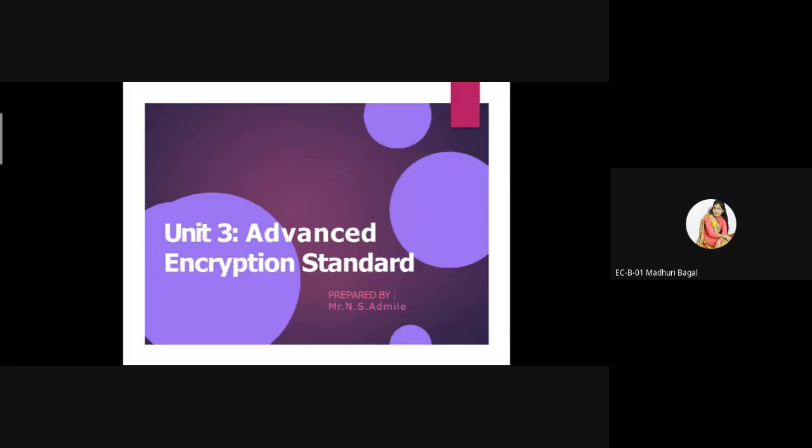So what is the Data Encryption Standard and what is the Advanced Encryption Standard? If there is a Data Encryption Standard, why do we require the Advanced Encryption Standard? First we need to understand the importance of this particular unit. When we deal with the Data Encryption Standard, we use it for security purposes. By using various keys, we convert our plain text information into ciphertext information.